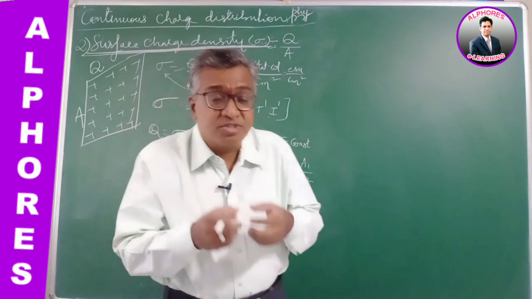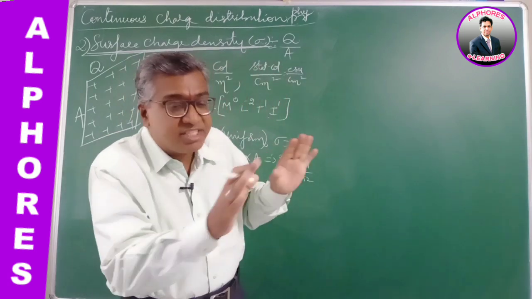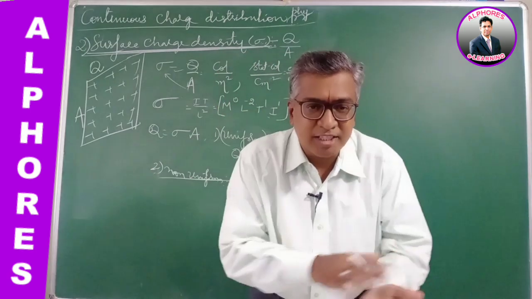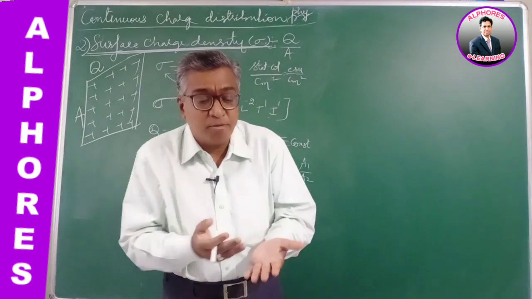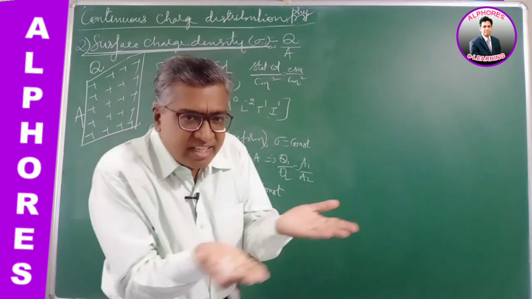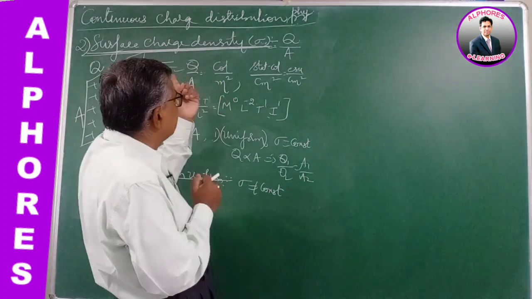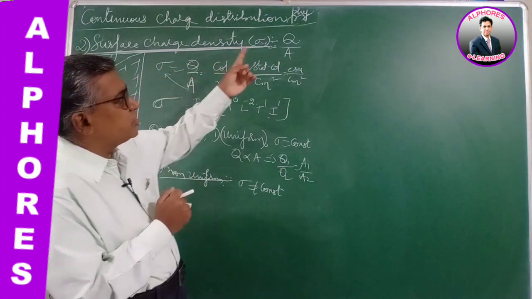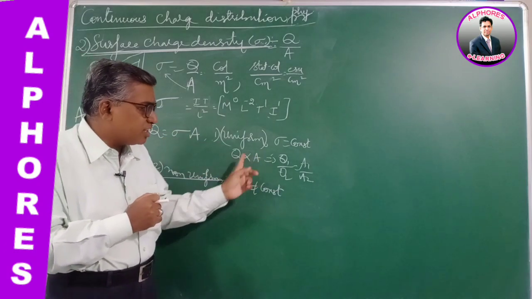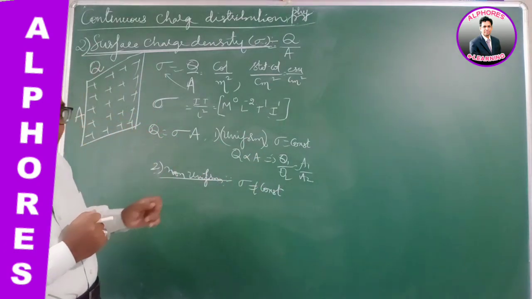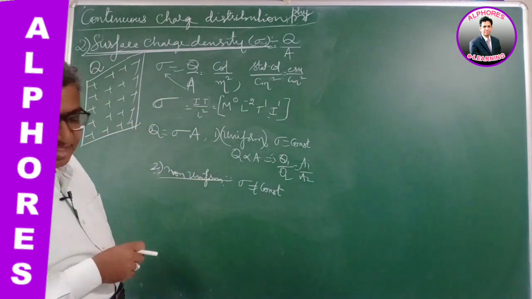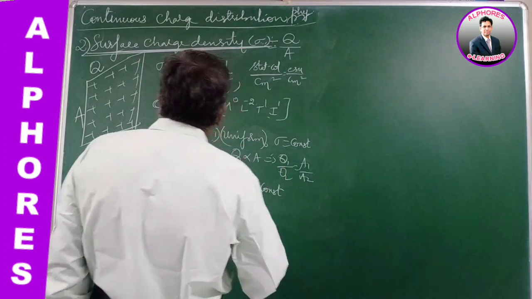Charge spread over a plane or sheet, like a TV screen, glass sheet or plastic sheet when rubbed, has sigma equal to q by a. If sigma is constant, charge q is sigma into a. For non-uniform distribution, sigma varies. So the second one is surface charge density.